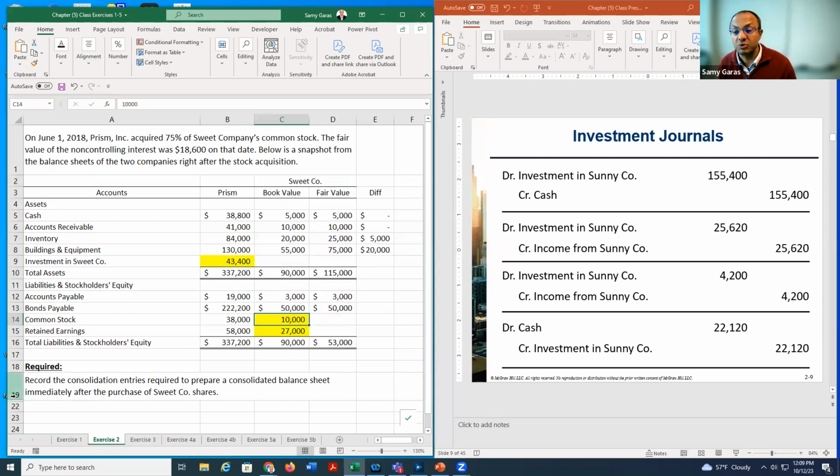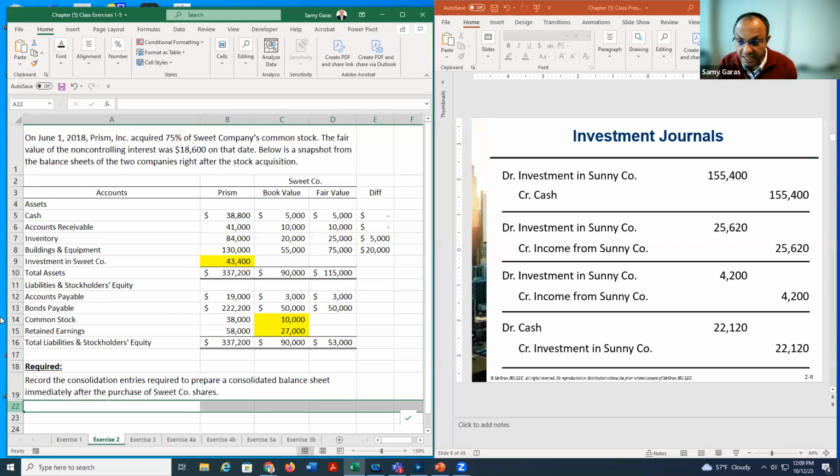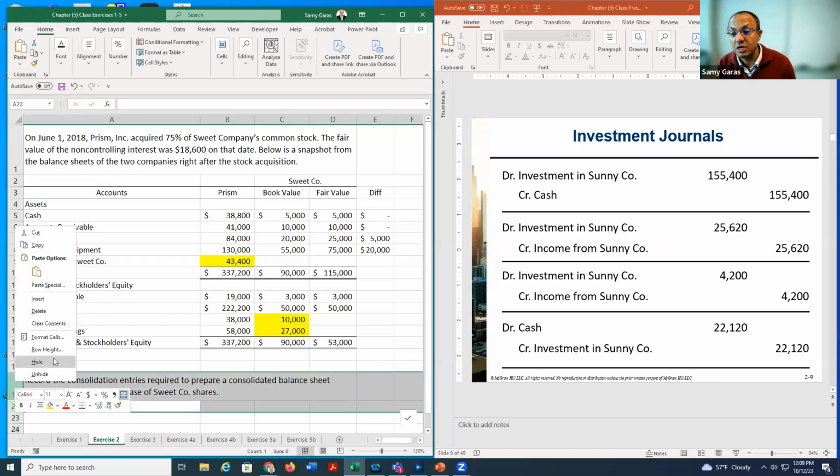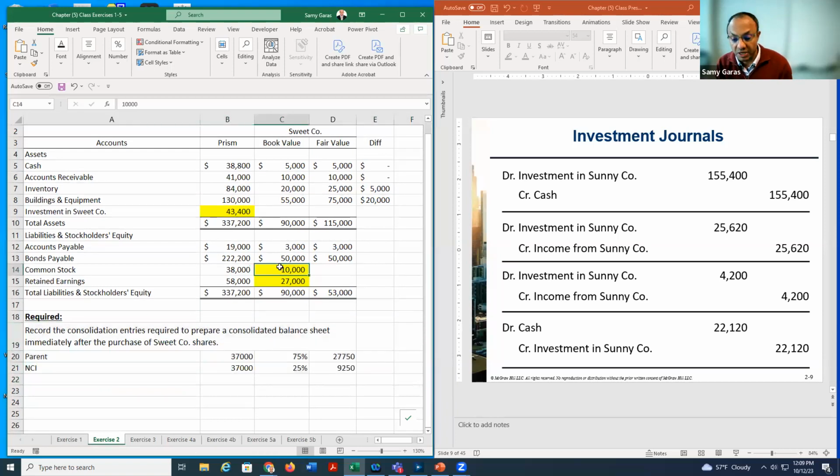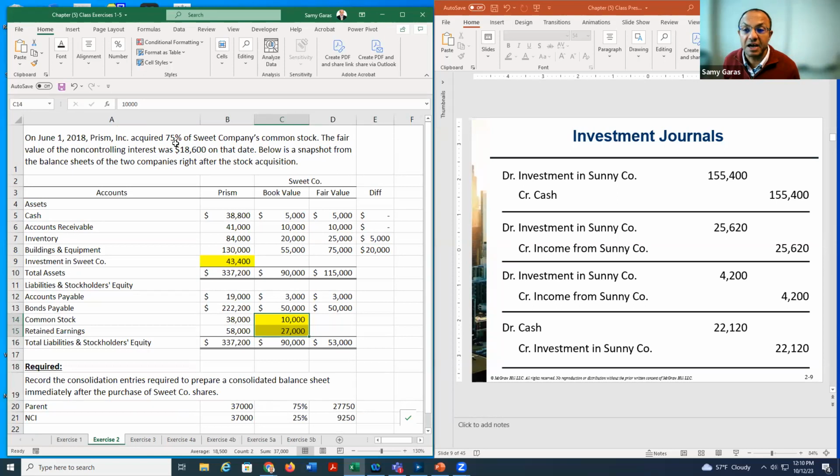So how can I do the consolidation here? We take the common stock and the retained earnings, and we add them together. So we get a total of 37,000. From the 37,000, we give 75% to the parent and 25% to the NCI.